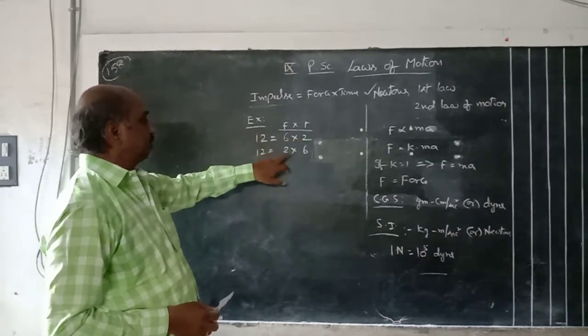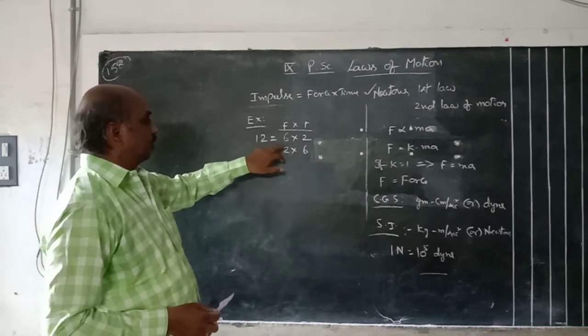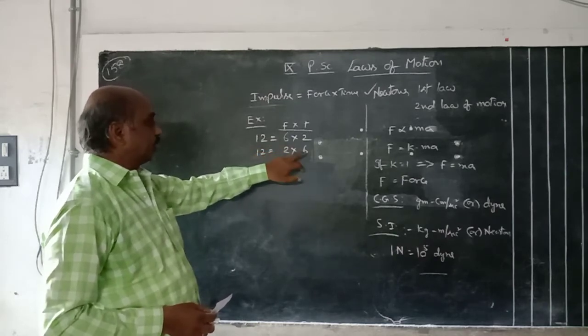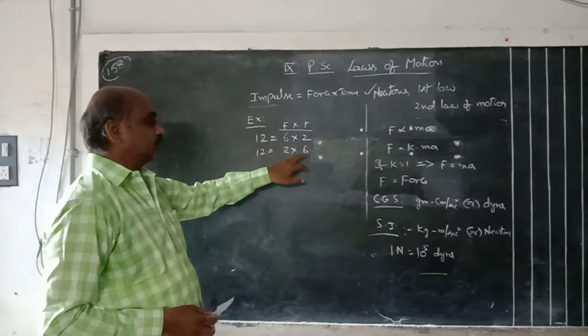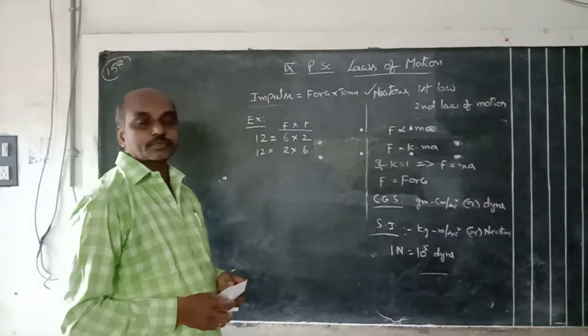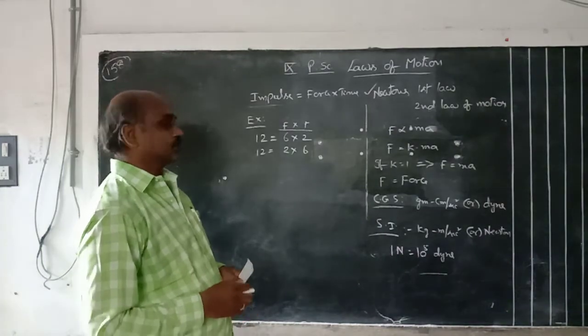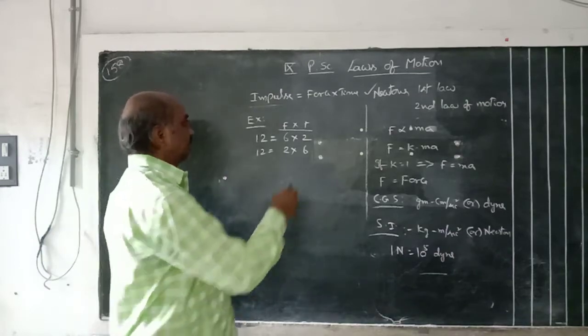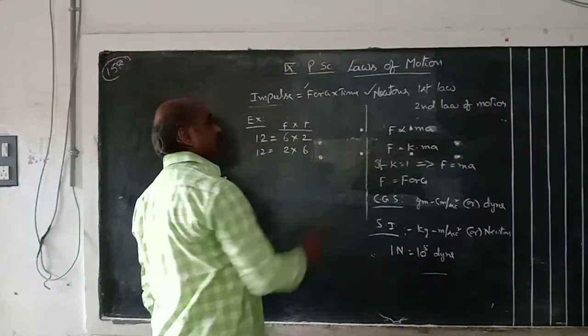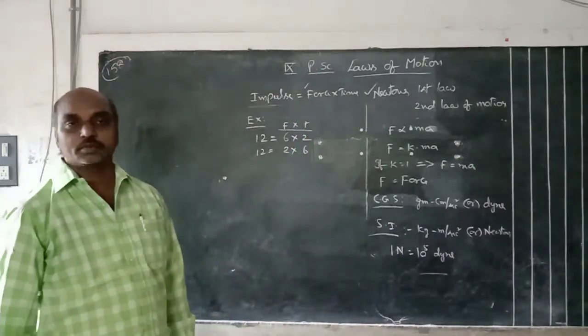That is the impulse. In the second case, less force is applied in a long interval of time. If the egg is dropped on the hard floor, it breaks. That is, more force is applied in a short interval of time. That's why the egg will break.